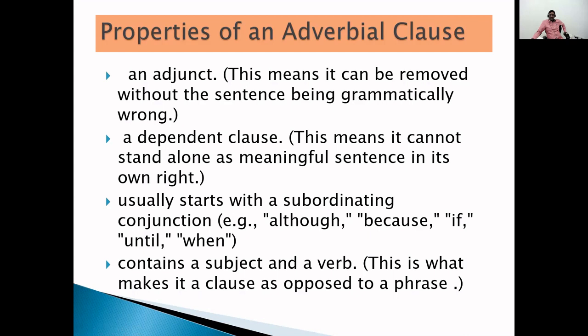Okay, children. And one more. It contains a subject and a verb. An adverbial clause has a subject and a verb too. That is why, see here, this is what makes it a clause as opposed to a phrase. Adverbial clause is not a phrase. It is a clause. Why? Because it has a subject as well as a verb. So that is why it is called a clause, not a phrase. Okay, children, these are the main properties of adverbial clause.